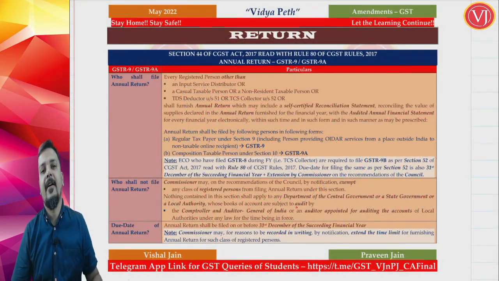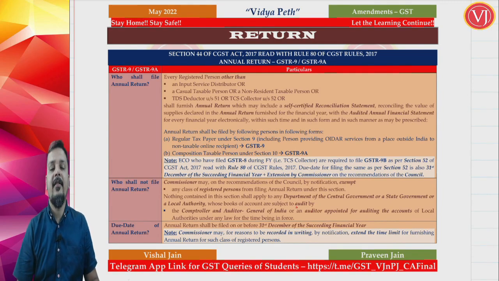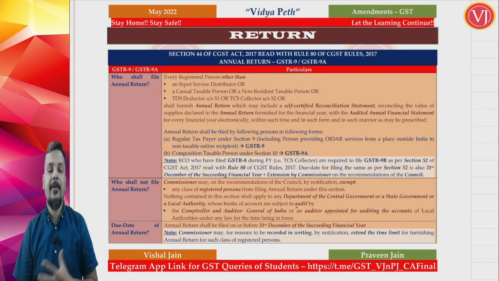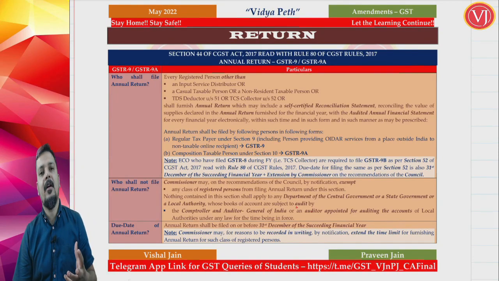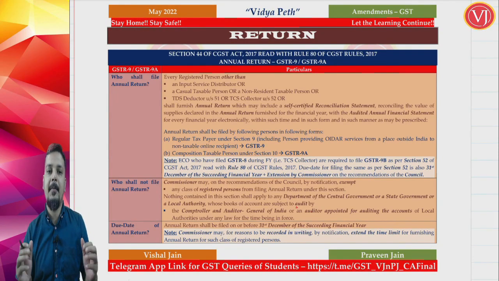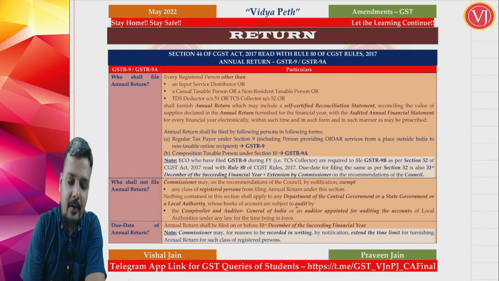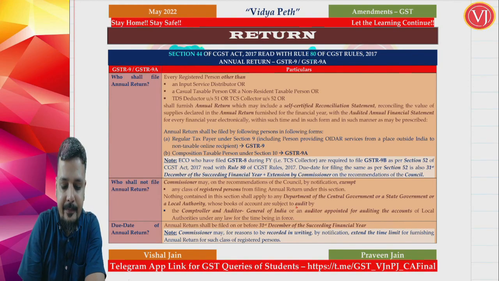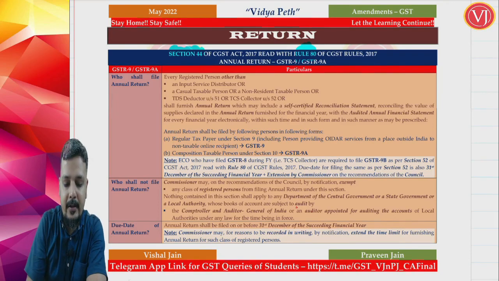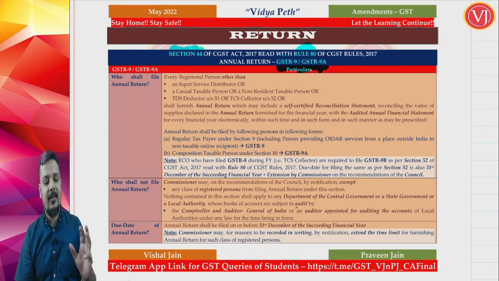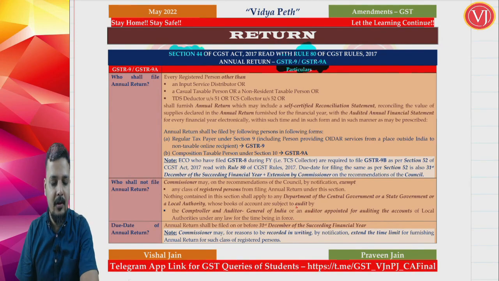Welcome back friends. Now let us see the amendments in your return filing chapter. To be very specific, the return filing chapter is the chapter which has got the maximum amendments with respect to your May 22 exams. The first amendment that you are going to see is in section 44 read along with rule 80, which is talking about your annual return GSTR 9A. Basically when you see the introduction part of your annual return, what changes have they done? They have made changes in the language, right?